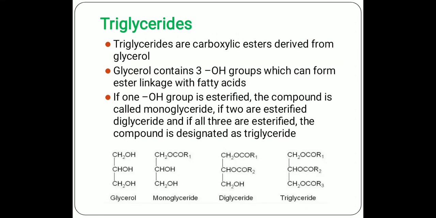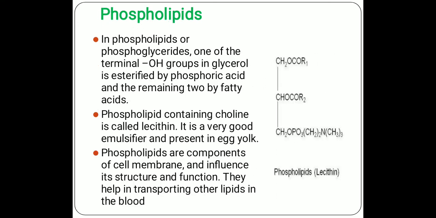Triglycerides. Triglycerides are carboxylic esters derived from glycerol. Glycerol contains 3 OH groups which can form ester linkages with fatty acids. If one OH group is esterified, the compound is called a monoglyceride. If two are esterified, it is a diglyceride, and if all 3 are esterified, the compound is designated as a triglyceride. The structures of glycerol, monoglyceride, diglyceride and triglyceride are given.